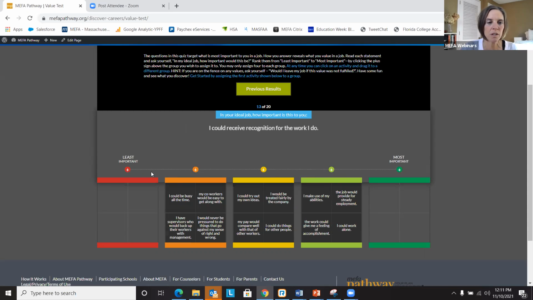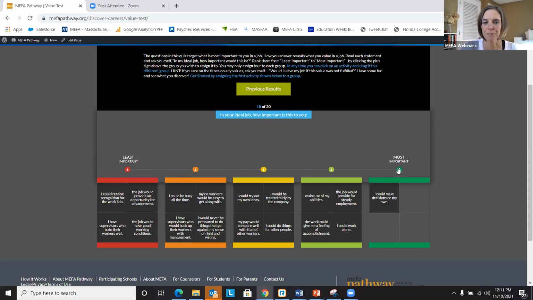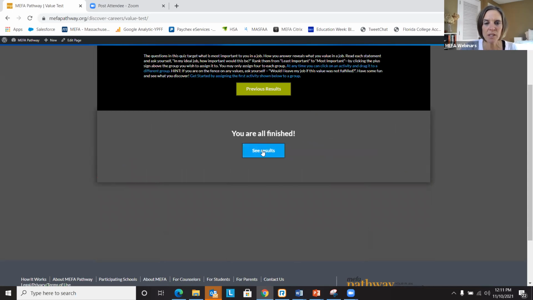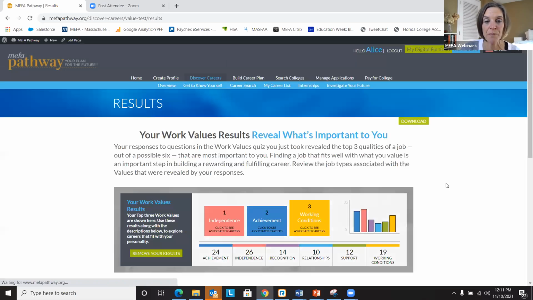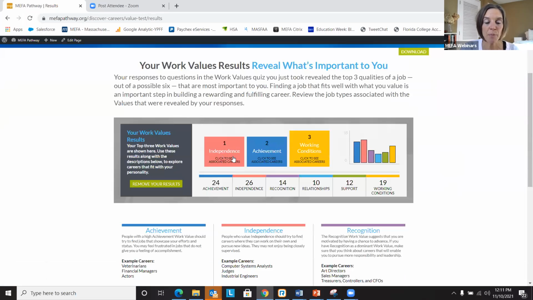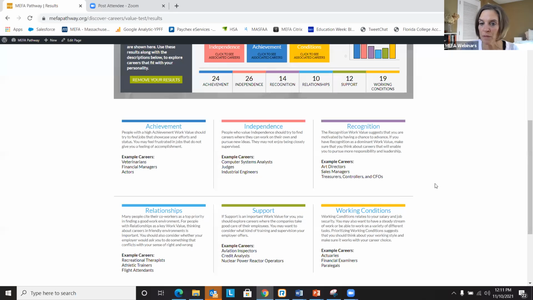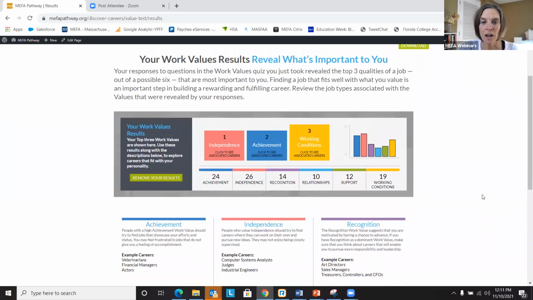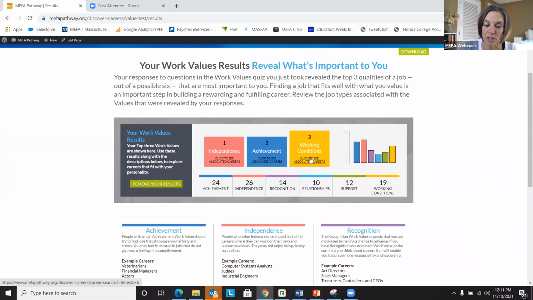And just to show you what it looks like, I'm just clicking again, totally random. Make your own decisions, give directions. And now we want to see our results. So same sort of process, although a different format for this assessment. As you can see, top 3 values appear, and then a little summary of each of the values that may appear. And again, then they can see the related careers.